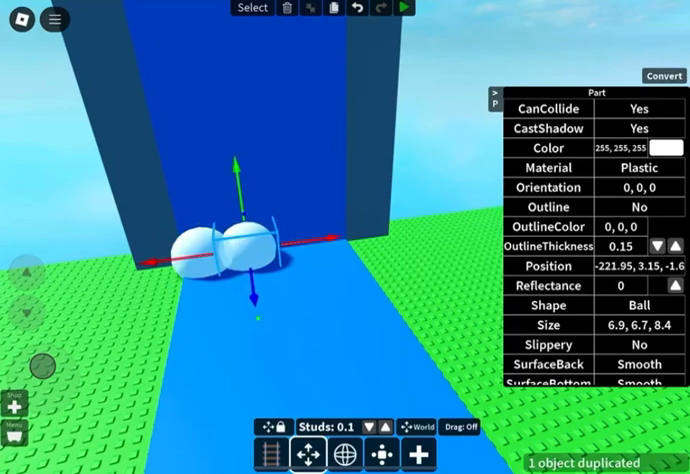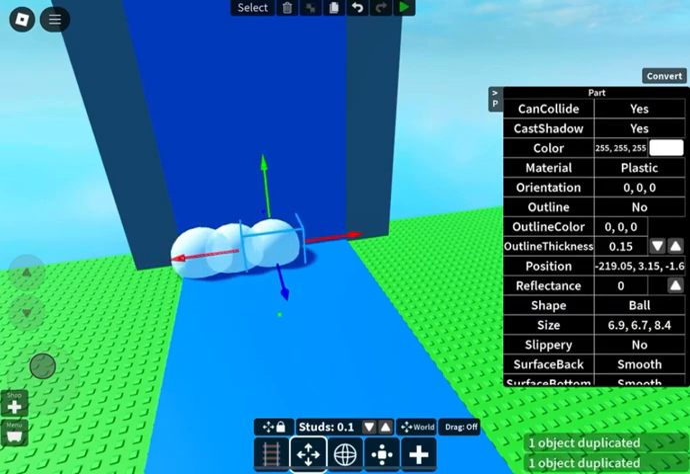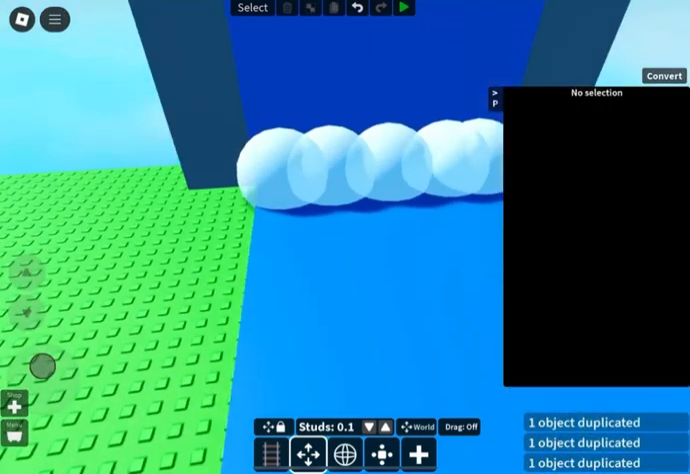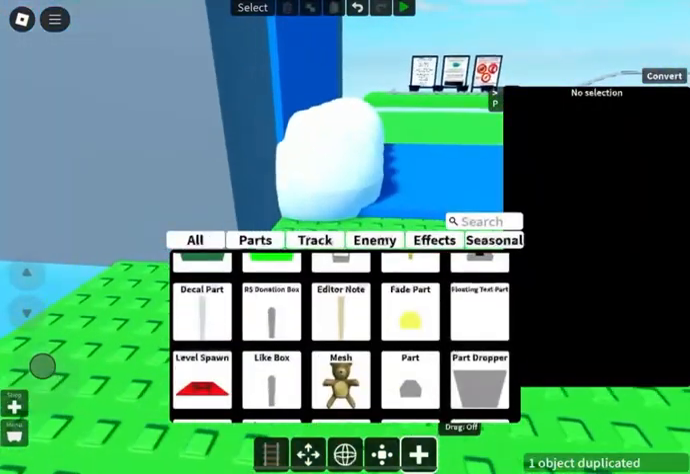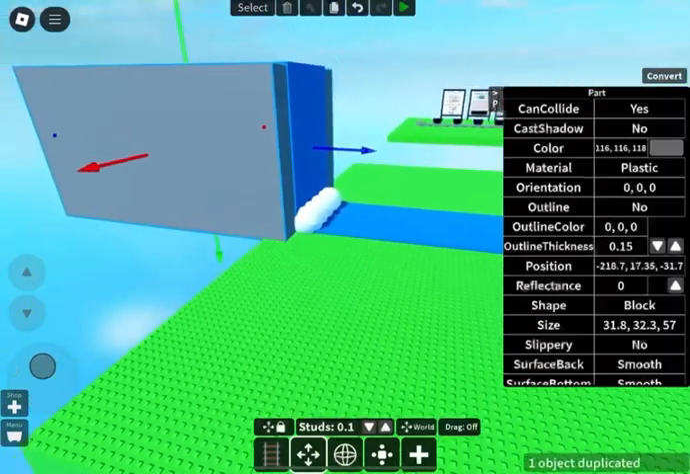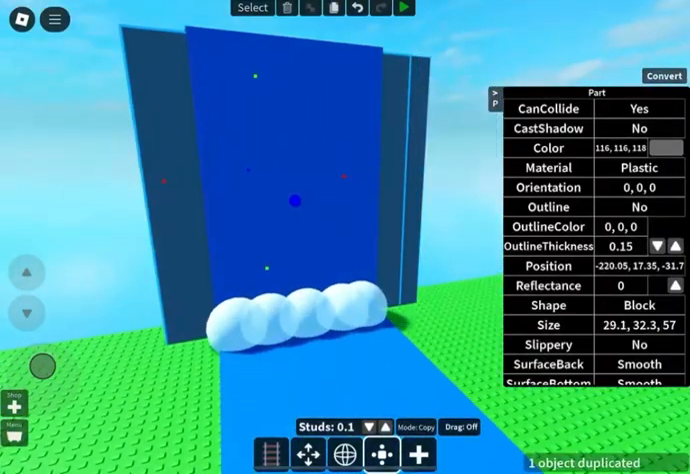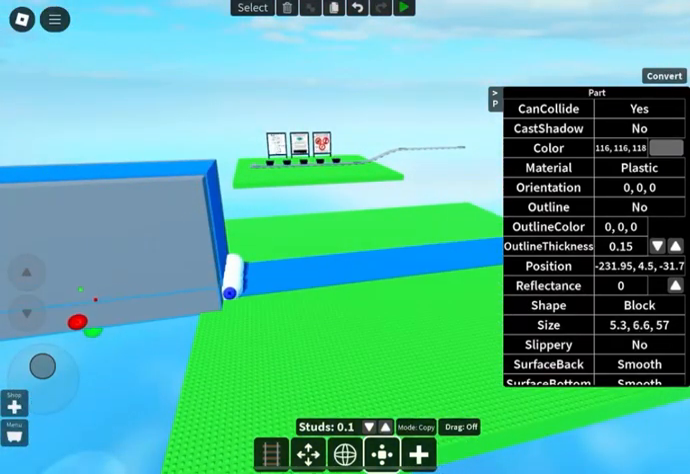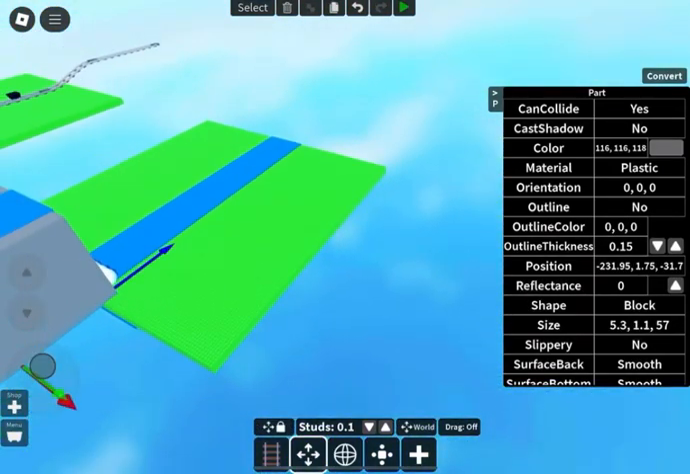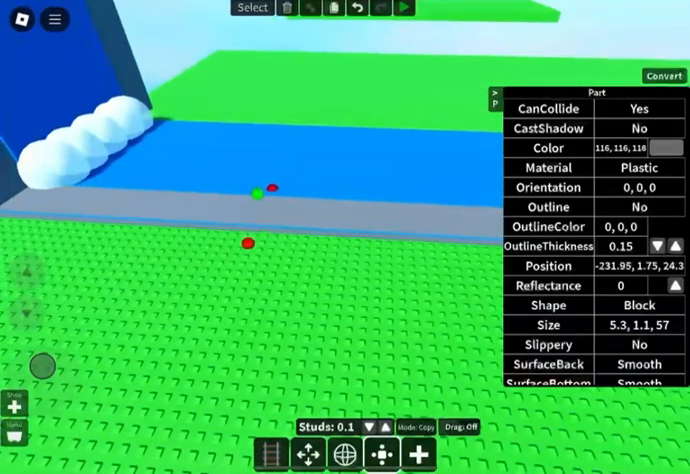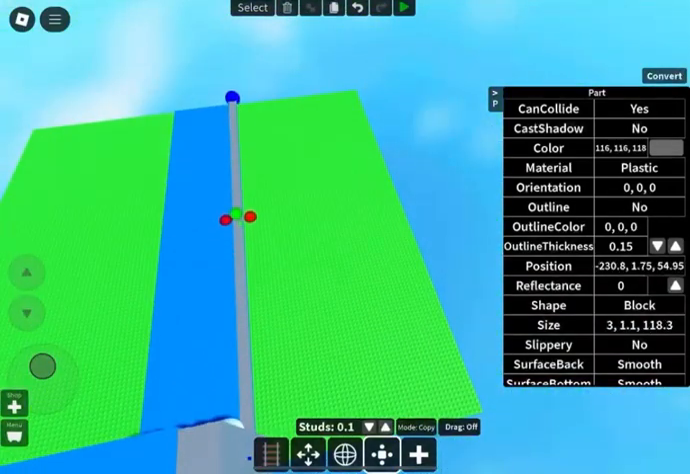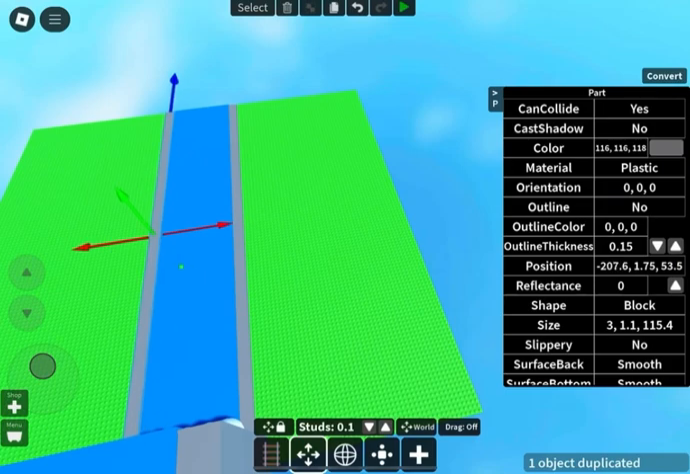Copy and paste the ball and place it next to the first ball. Do this as many times as you need until it reaches the other side. Copy and paste the gray block and even it out with the bottom blue block. Copy and paste that and put it on the other side.